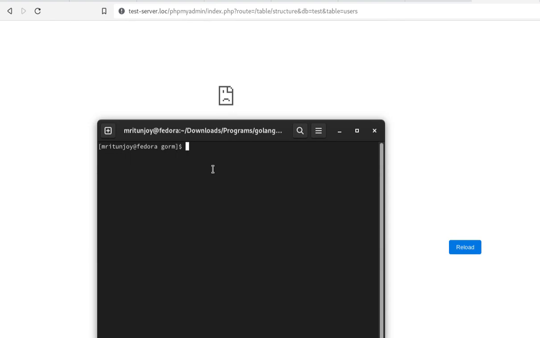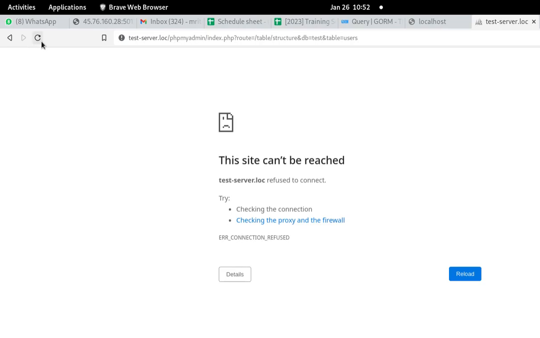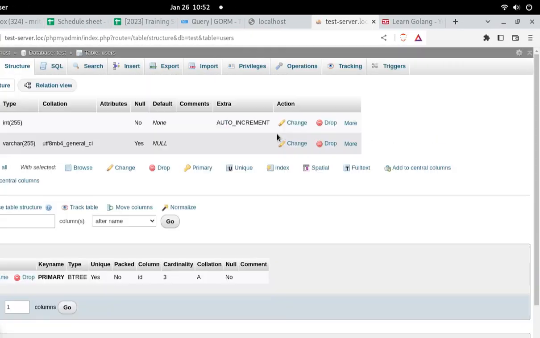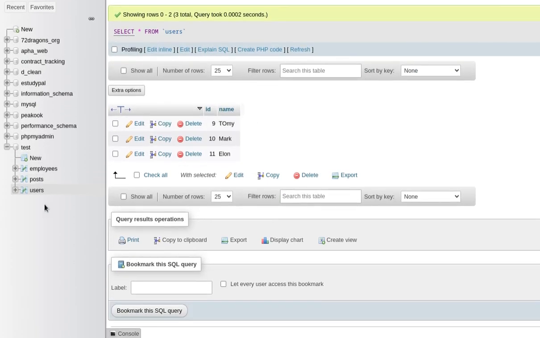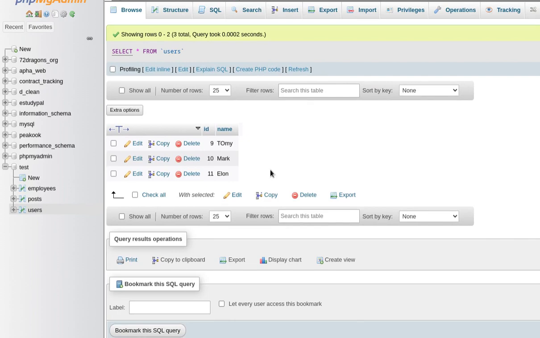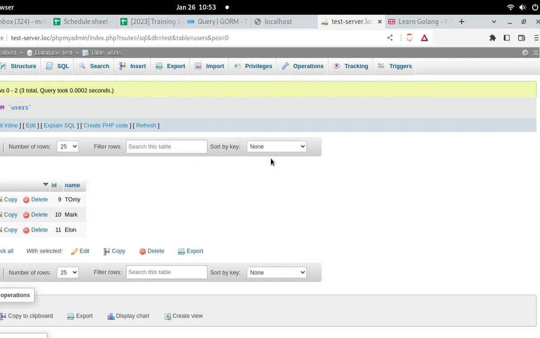So let us first start our phpMyAdmin, which is on my gem. Okay, I have a spelling mistake here. Okay, so my gem server is started, and now if I refresh this page, I'm going to go to my phpMyAdmin page. So we can see that we have one table named users we have created in the previous videos. So this table has columns ID and name.